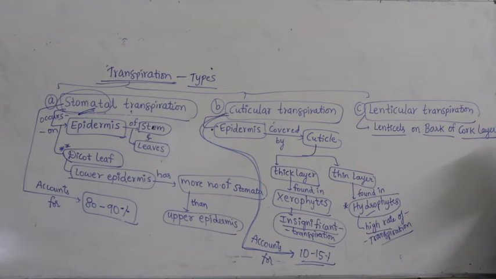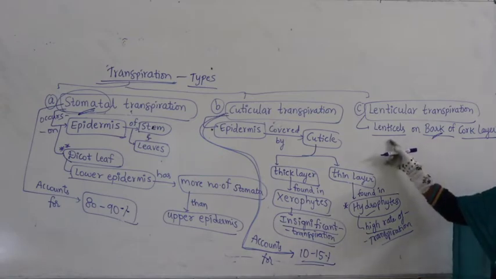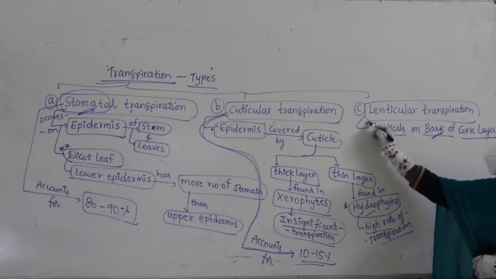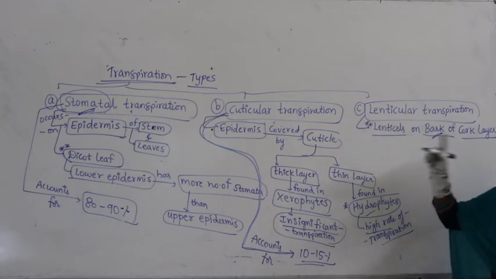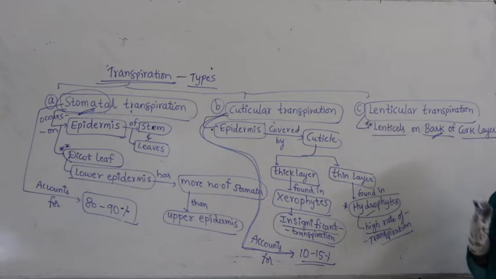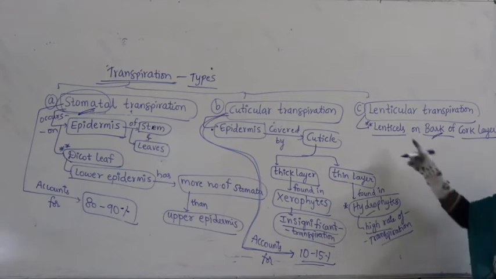Periderm, you studied in anatomy, right? Cork cambium, you remember. Cork is the outermost layer, itself called bark. On the bark you find lens shaped openings called lenticels. You studied lenticels in anatomy, in the secondary growth of huge trees.